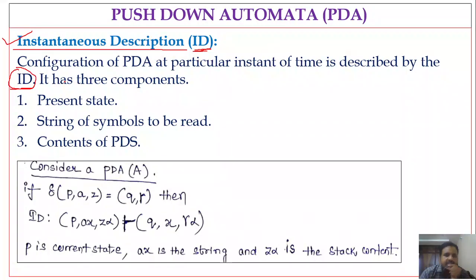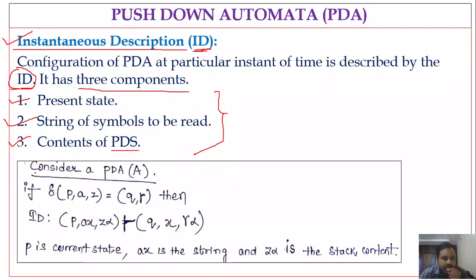So what does this instantaneous description consist of? It consists of three components: the present state, the string of symbols to be read, and the contents of the pushdown store. PDS means pushdown store. So the ID represents the configuration of the pushdown automaton at a particular instant of time, and it consists of these three components.